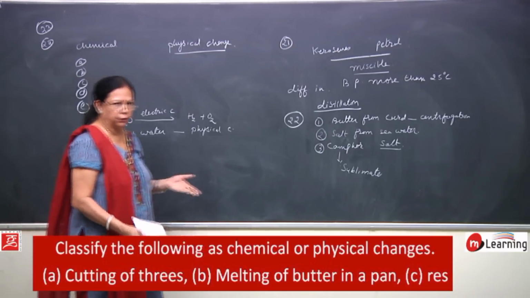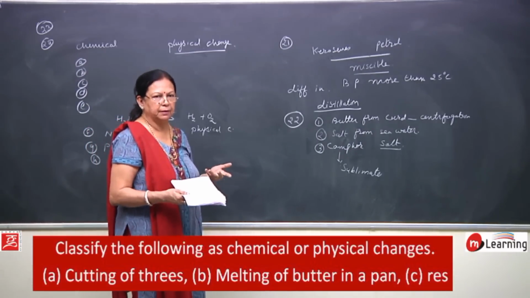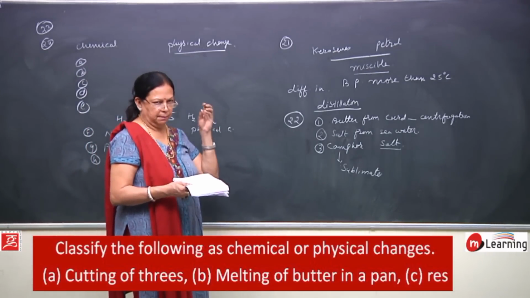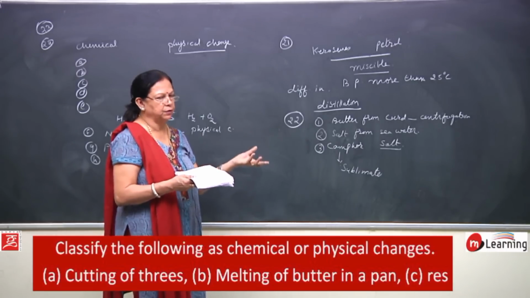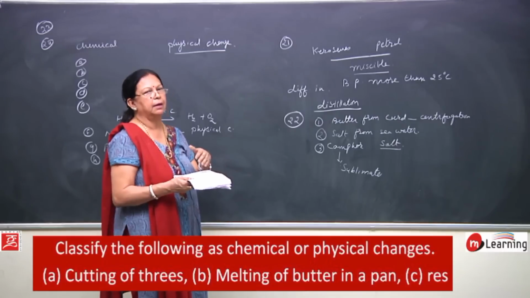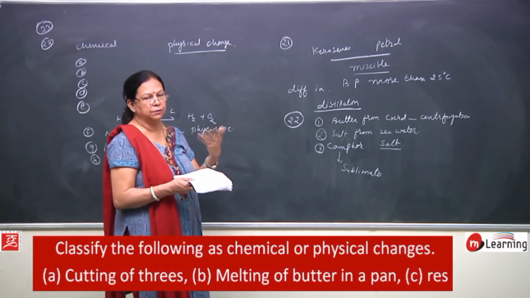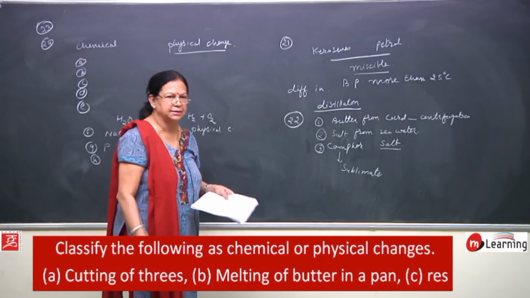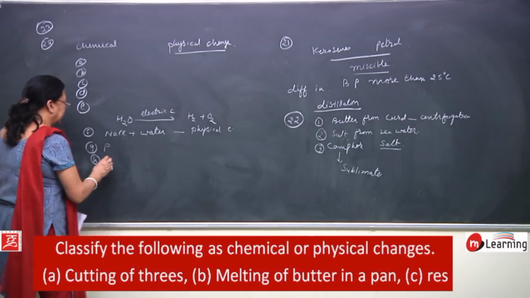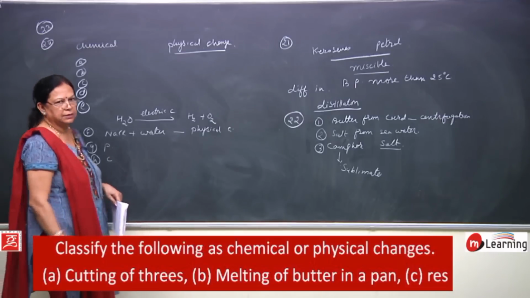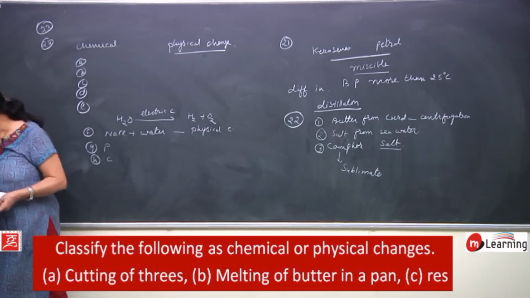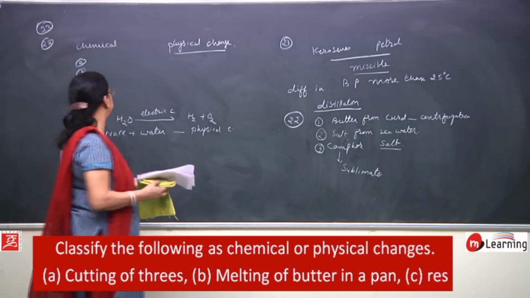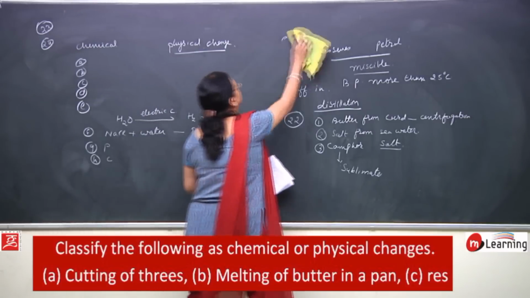Then next is burning of paper and wood. When you burn wood or when you burn paper, what happens? The paper combines with oxygen present in the air and an oxide is formed, a new substance is formed, and we can say that chemical change has taken place. So, it is a chemical change, not physical change, right. So, this is about your question number 24.